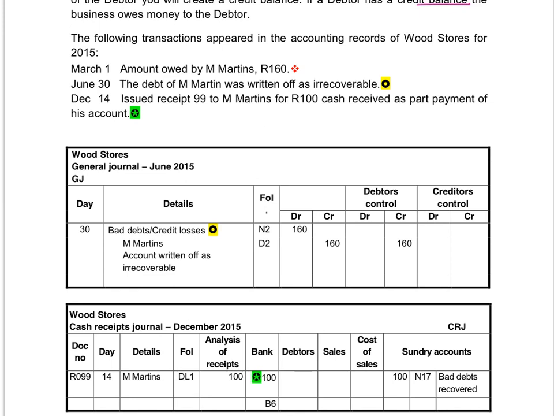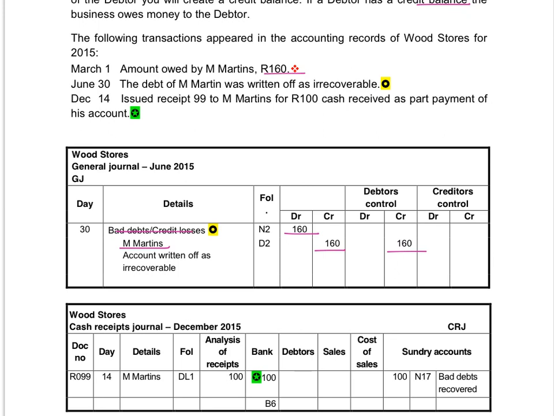The amount owed by Martins was 160 Rand. The debt was written off. So when we wrote it off, we recorded in the general journal: bad debts debit to create the expense. We credited M. Martin's account in the debtors ledger with 160 and we credited our debtors control with 160 Rand.